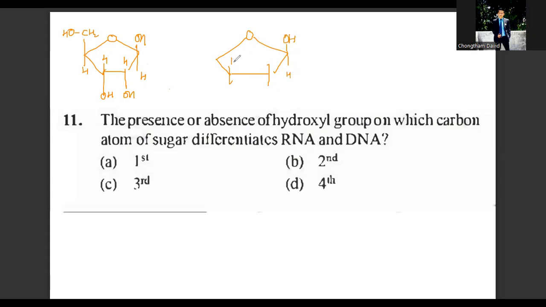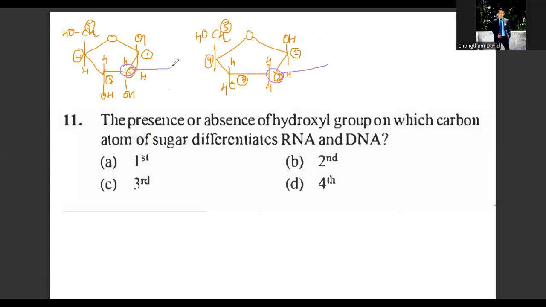So when you do the numbering, let us first draw the structure here. You can start counting the numbers in the clockwise direction: 1, 2, 3, 4, 5. Same thing for this ribose sugar. In the case of RNA, you have 1, 2, 3, 4, 5. So from the structure, it is clear that the second carbon in DNA, let me highlight with a different color here, see, this is the second carbon.